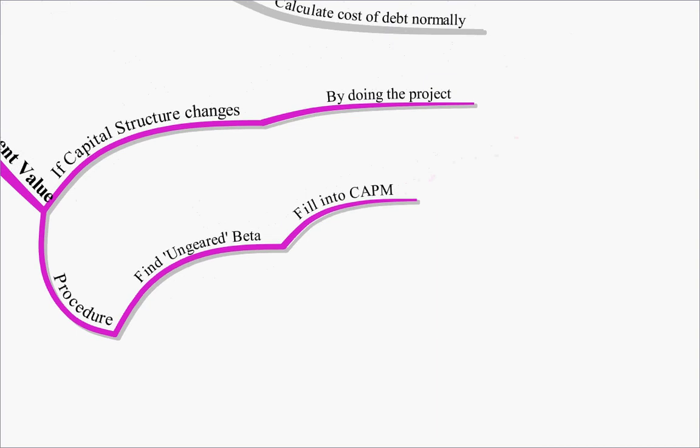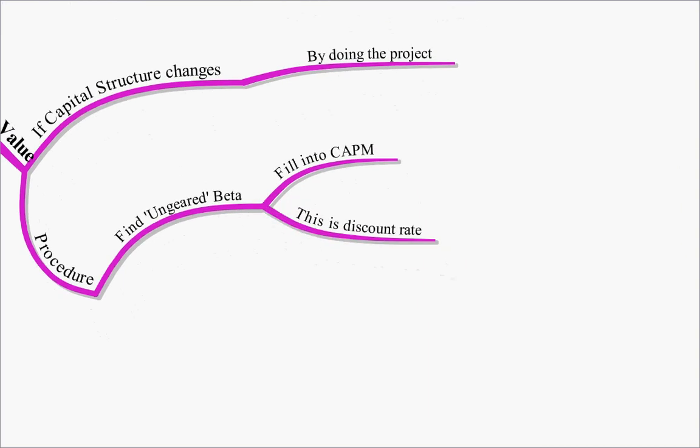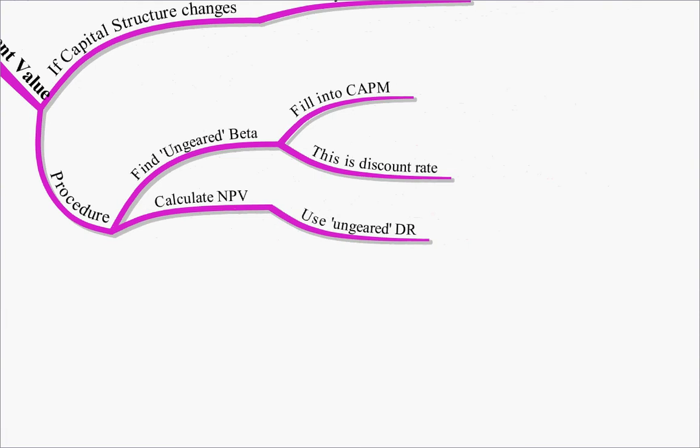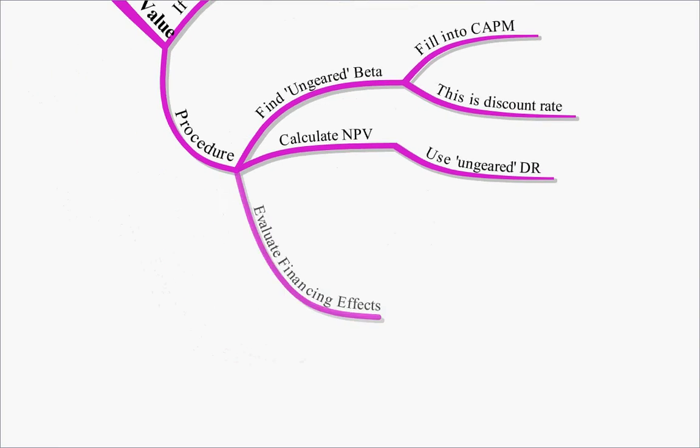We'll fill this into CAPM and use it as the discount rate. We'll then do our NPV calculation as usual, using the ungeared discount rate, and that's called our base case NPV.